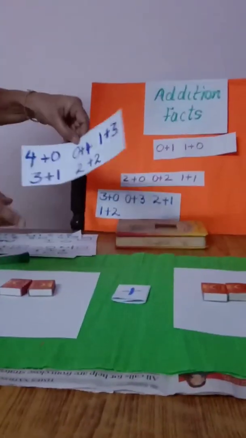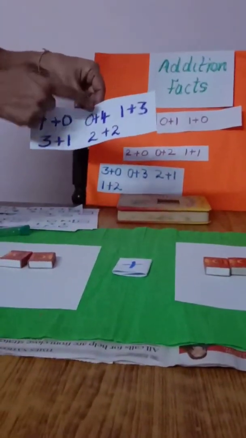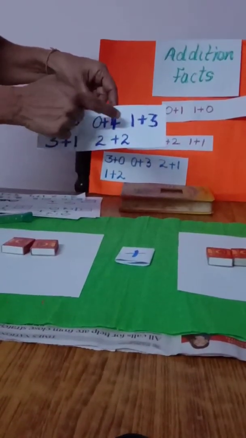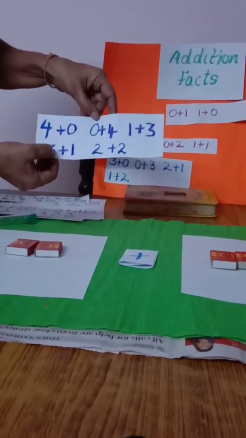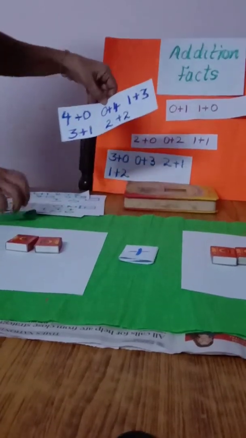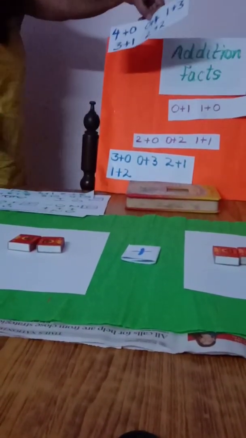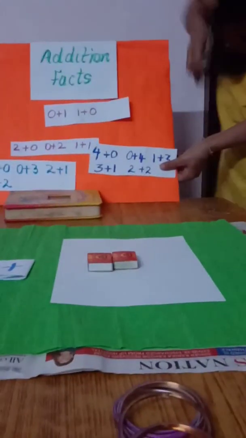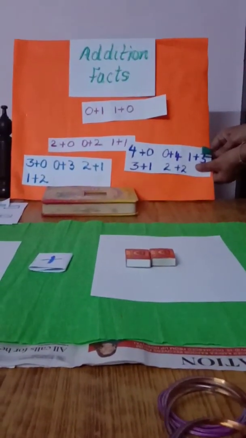So 4 will have 5 answers. 1, 2, 3, 4, 5. 4 and 0, 0 and 4, 1 and 3, 3 and 1, 2 and 2. Okay, so we got this as the addition facts of 4. Now we will have addition facts of 5.